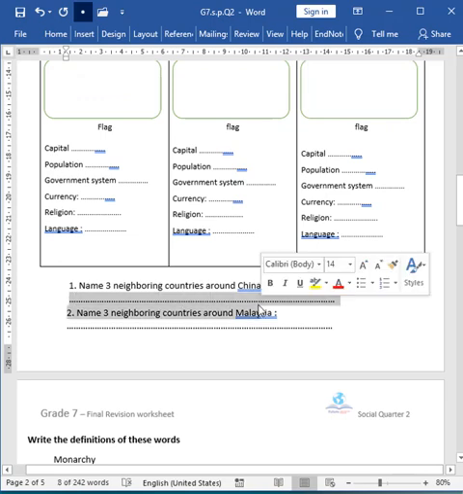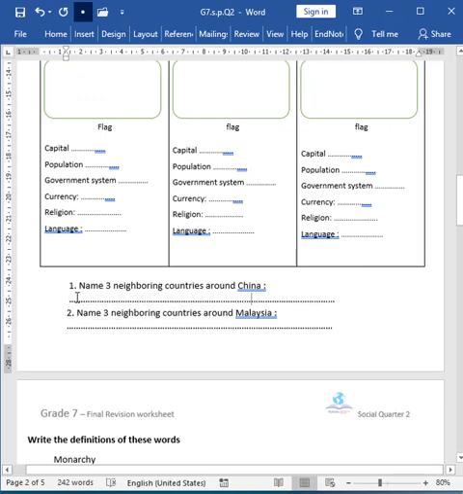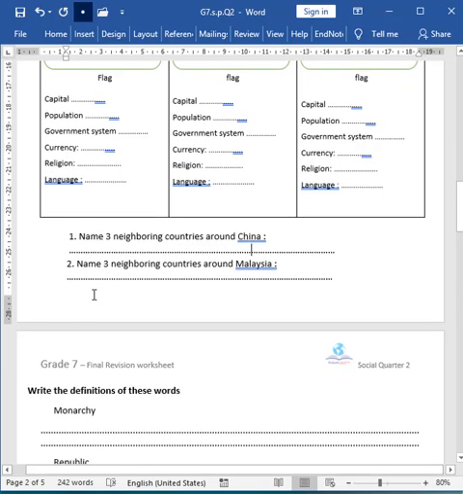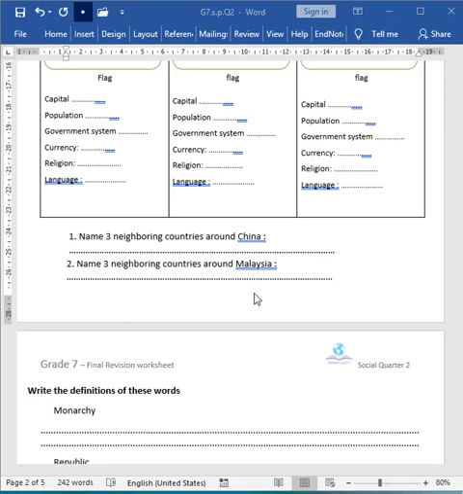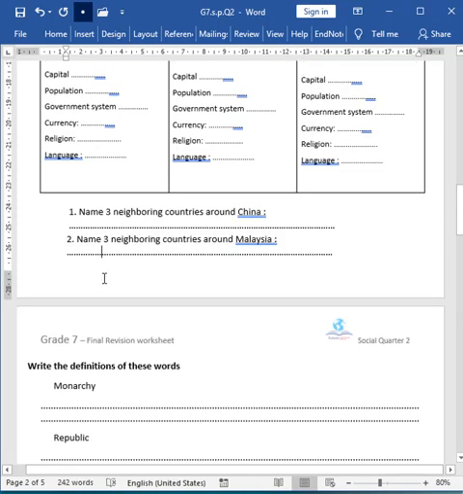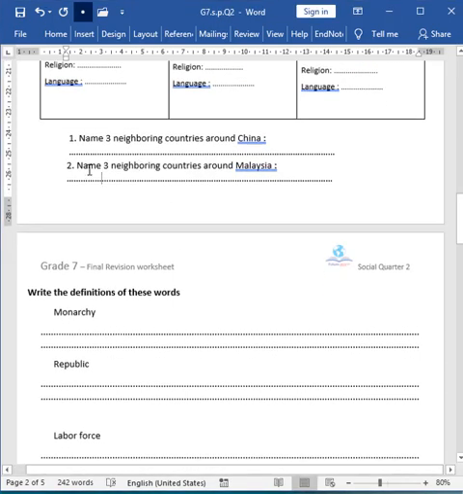You need to write down, you can just turn on the captions and write down the words. Question number 2 is, name 3 neighboring countries around Malaysia. So I give you 4 countries for Malaysia. You can say Indonesia, Vietnam, Singapore, and Thailand. These countries are the neighboring countries for Malaysia.